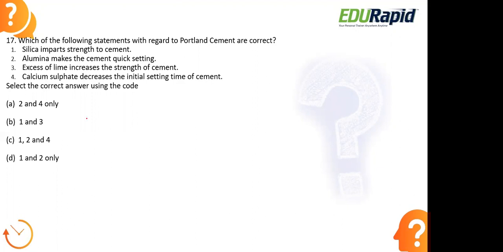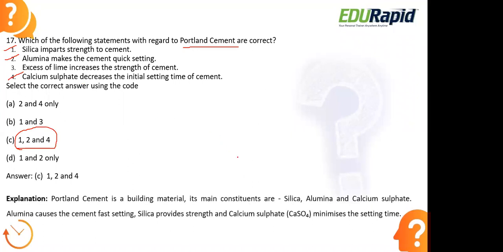Okay, let us look at the right answer here. The right answer is option C, 1, 2 and 4. These are the right statements according to Portland cement. In Portland cement, there is a presence of silica, alumina, as well as calcium sulfate. What is the role of each? Portland cement is a building material. The main components present here are silica, alumina, and calcium sulfate.